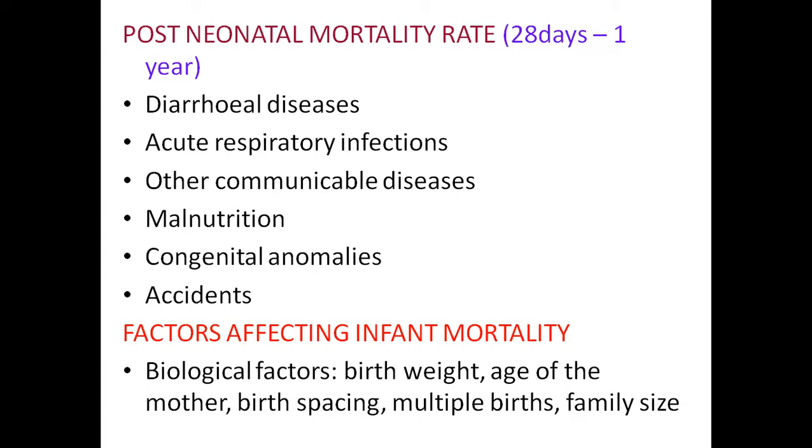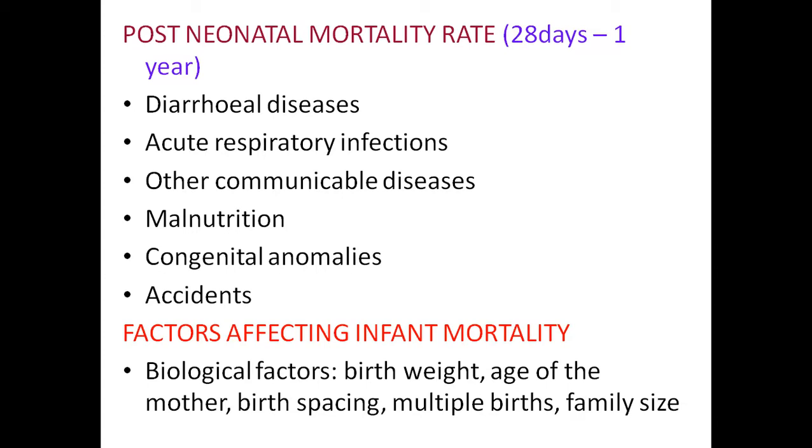And the second one is age of the mother. If the mother's age is less than 19 years, or if the mother's age is more than 30 years, infants die because the system is not completely or properly developed.